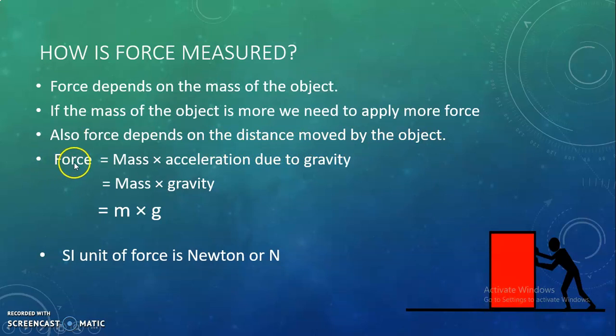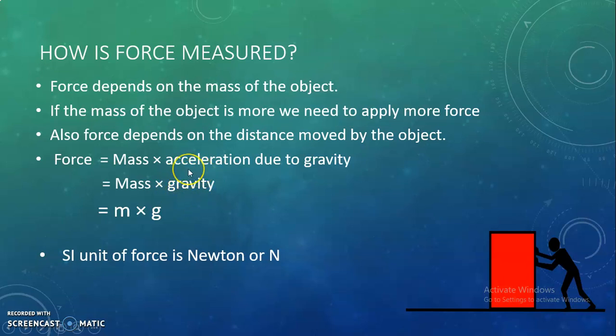Okay, so the force is equal to mass into acceleration due to gravity. All the objects are connected to the earth with gravity. So we can directly say that force is equal to mass into gravity, F = m × g. Here m represents the mass of the object and g represents the gravity.